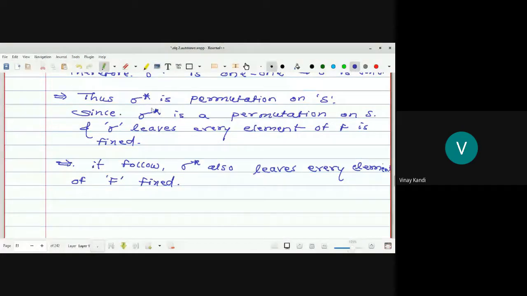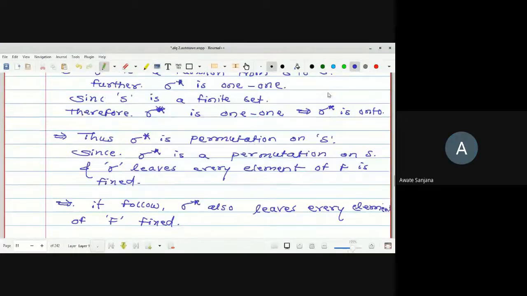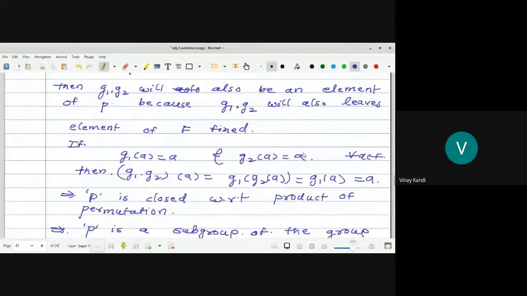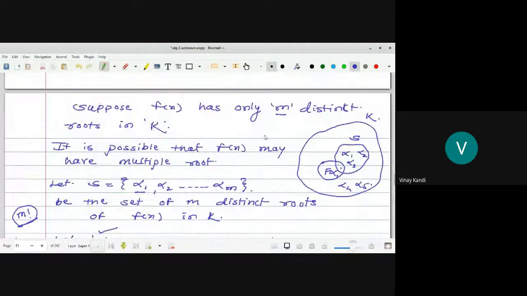Sigma is the permutation on S, so sigma star is the permutation on what? Set S. Okay, one-one and onto. And suppose alpha comes from F. So what will it do?